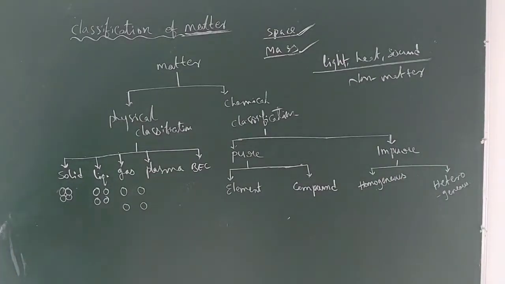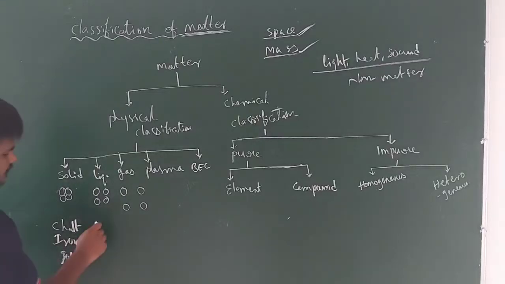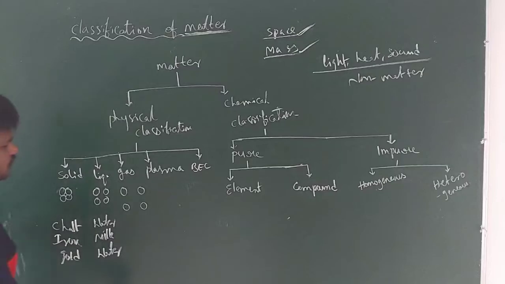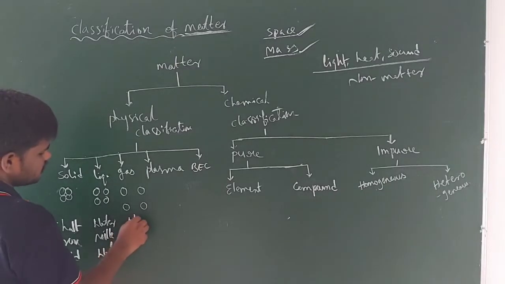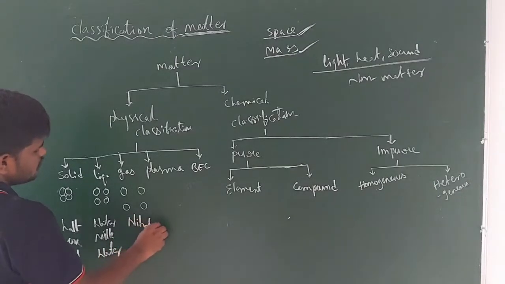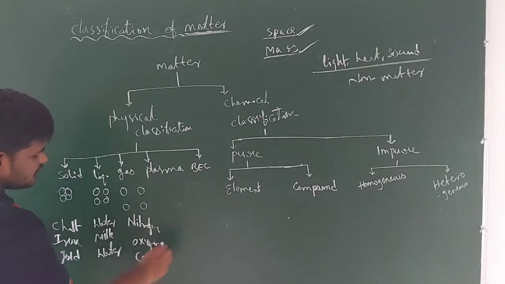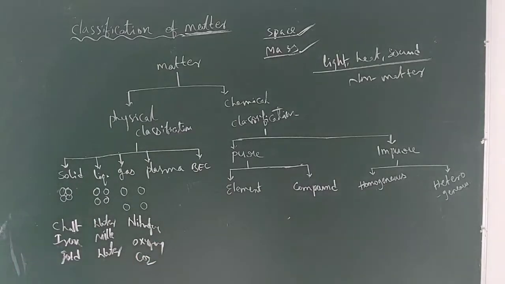Right, guys? For examples of solids, we can take chalk, iron, and gold. These are examples of solids. Next, liquids. For liquid examples, you can take water and milk. And examples for gases: you can take nitrogen, oxygen, carbon dioxide, etc. These are examples of gases.